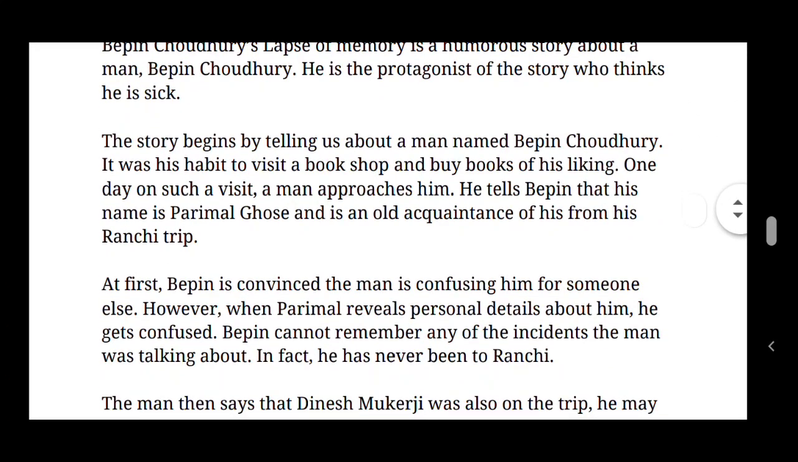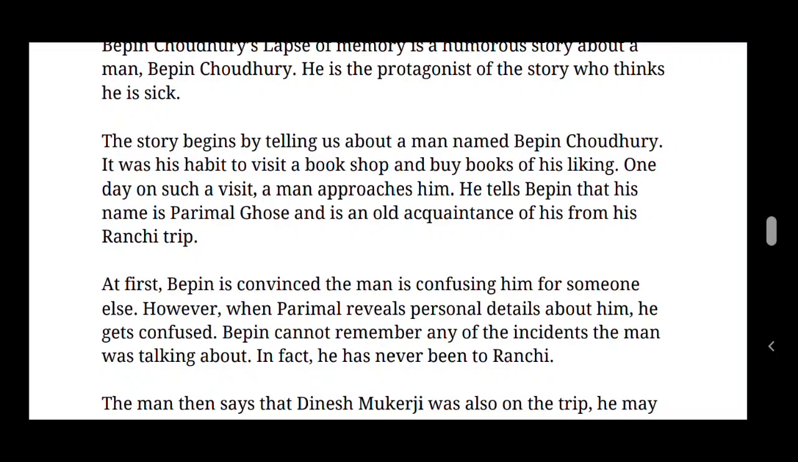Then look at the next paragraph. The story begins by telling us about a man named Bipin Chowdhury. So this story is about the man Bipin Chowdhury only. It was his habit to visit a bookshop and buy books of his liking. So he had a habit of visiting the bookshop, buying books and reading them.